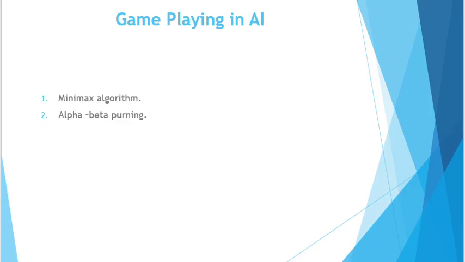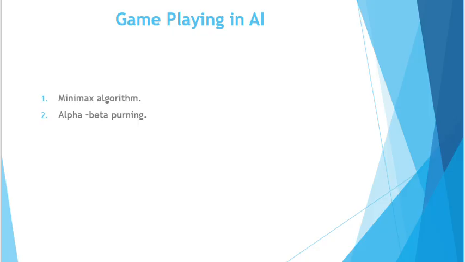If we talk from the point of view of artificial intelligence, there are two major algorithms: the minimax algorithm and alpha beta pruning. I am bringing game playing into an introduction so that you have a basic overview of those particular words.